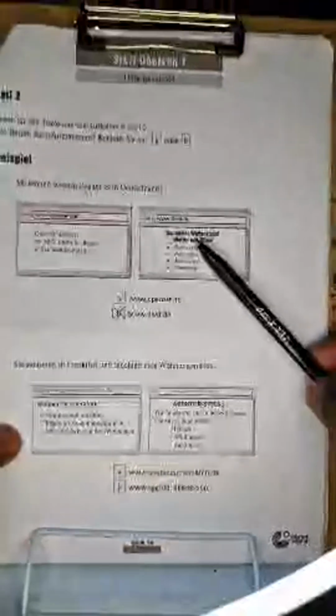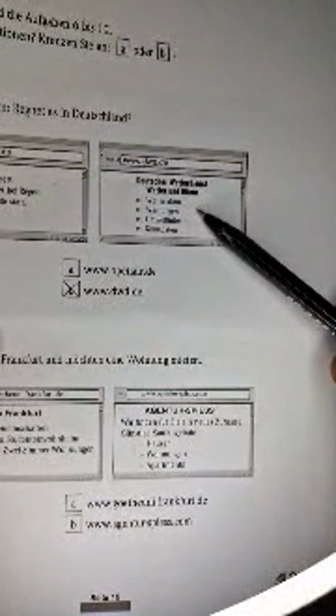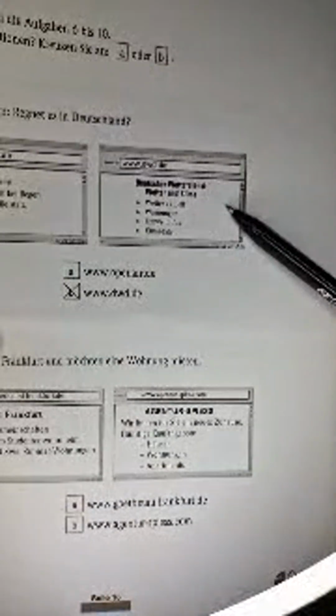Look at B. Now B says like this. Let me just bring it closer. Look at B. Now B says Deutscher Wetterdienst, Wetter und Klima, that is weather and climate. Wetter aktuell. So this B is talking about information regarding the weather. And that is why the answer has been marked to be B, because B is talking about weather and the climate, right?